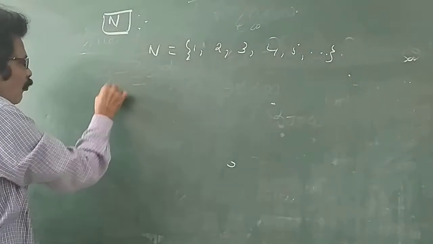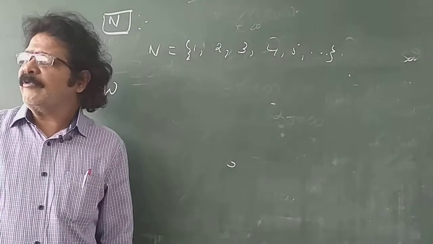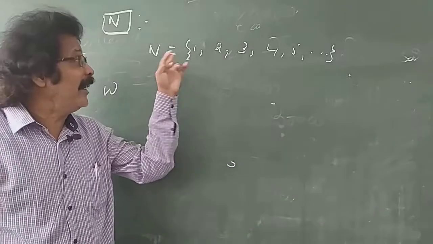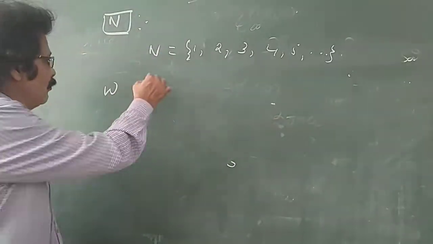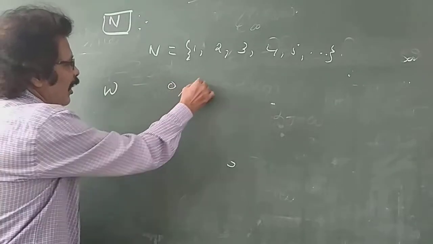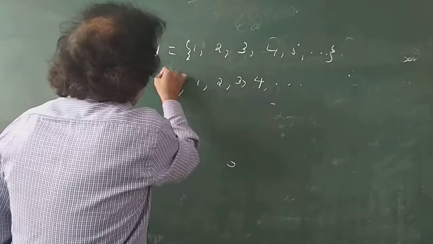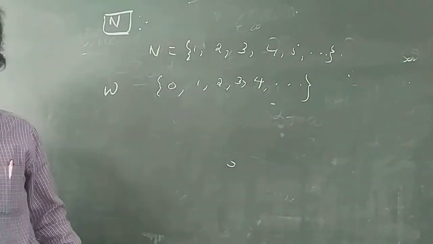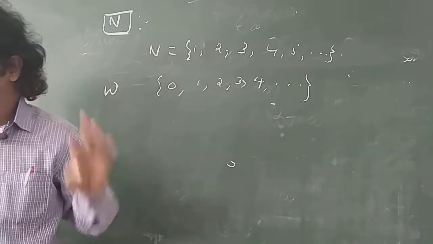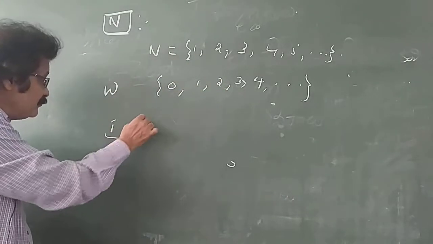Next, whole numbers. What are whole numbers? The number 0 and natural numbers put together are called whole numbers. Or else, the numbers that start from 0 are also called whole numbers. Next, integers.